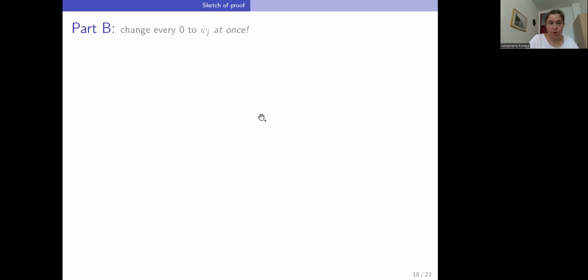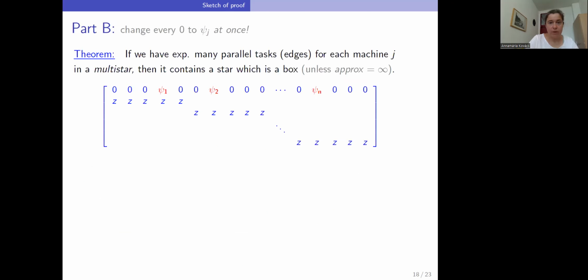And in the paper, we show the following theorem: if for every satellite machine we have a huge amount of parallel tasks, then such a multi-star always contains a star which is a box. Actually, most of the stars that it contains will be a box then.